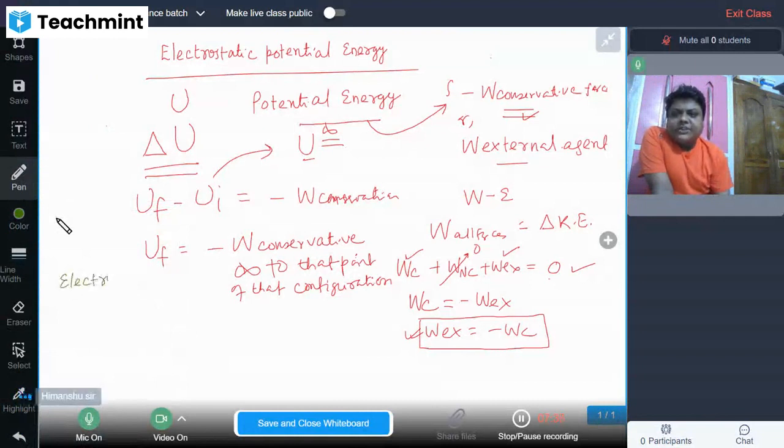Electrostatic potential energy of a system of charge. Here the system of charge comes into limelight. System of charge is the negative work done by the conservative force.